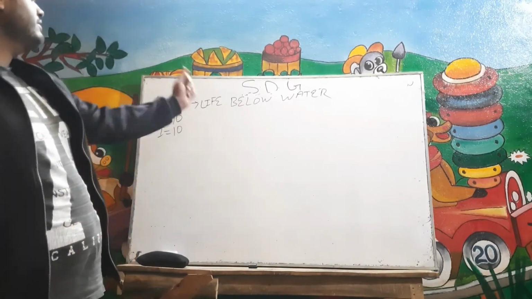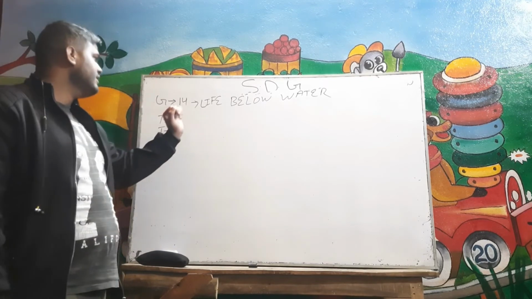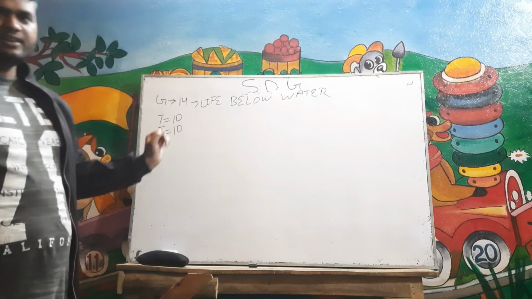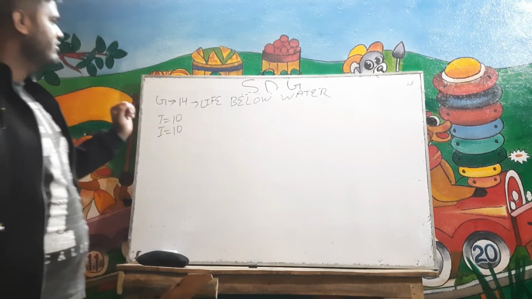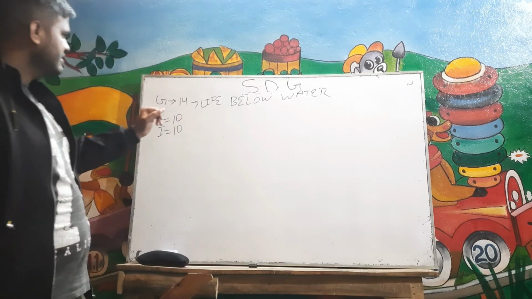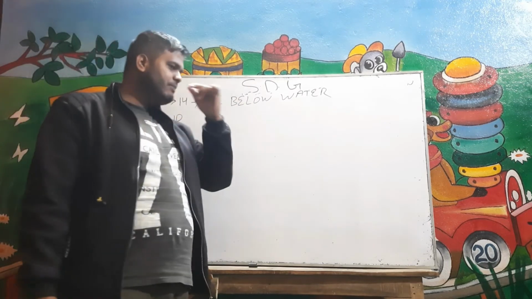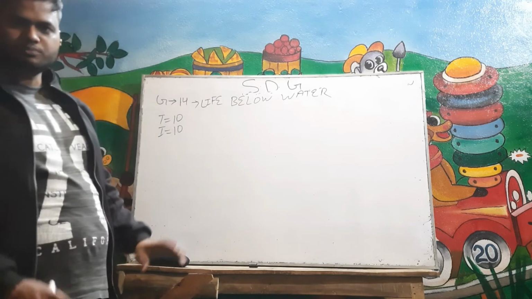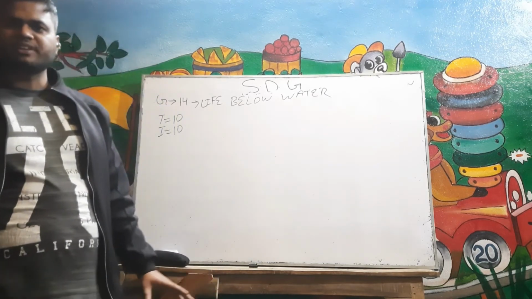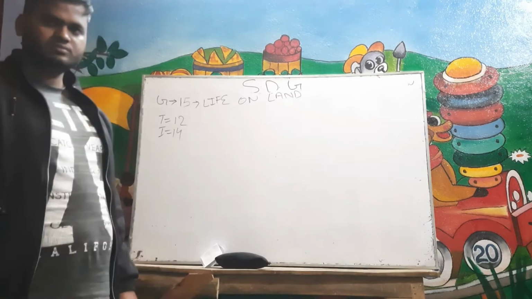Let's see goal number 14 of SDG. Goal number 14 of SDG talks about life below water. In this, we have 10 targets as well as 10 indicators. We have to work on marine water. Especially in the marine water, we have to find our life, because the earth is very small and our population is day by day increasing at a tremendous pace, and we have to work on that.